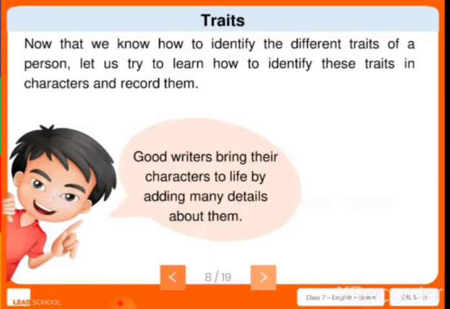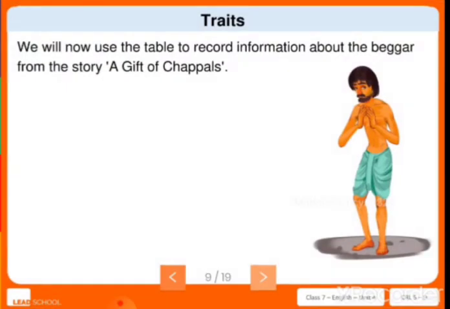Now that we know how to identify the different traits of a person, let us learn how to identify these traits in characters and record them. Good writers bring their characters to life by adding many details about them. Here is a story about a gift of chappals. Here is a man named Ravi, and he is a beggar.